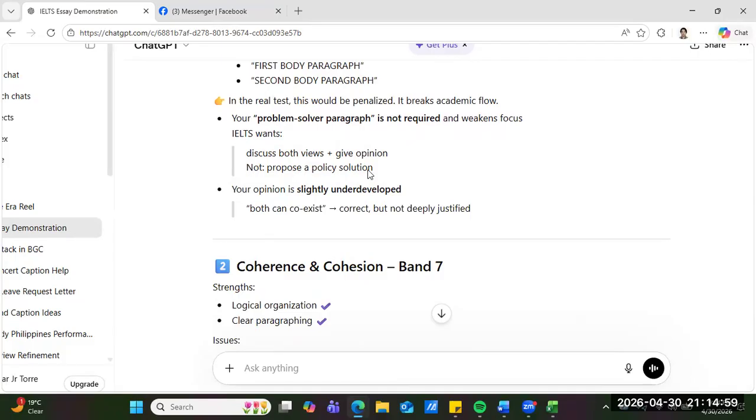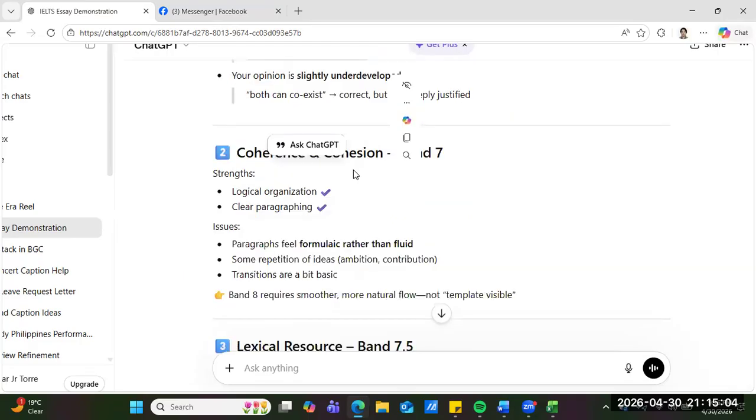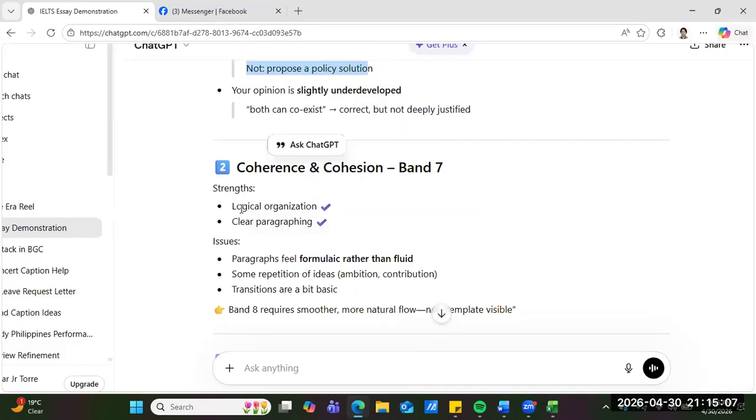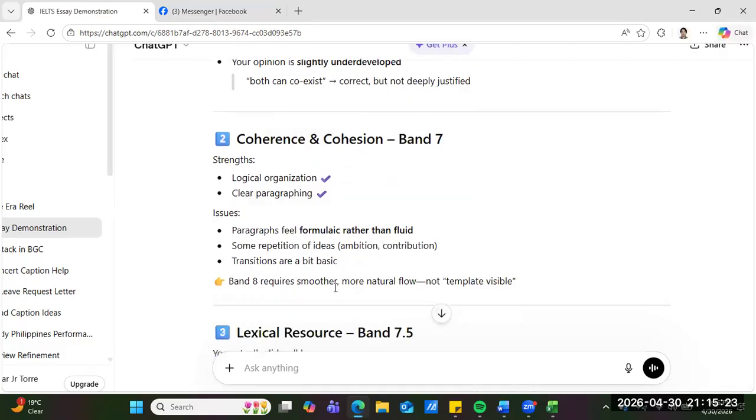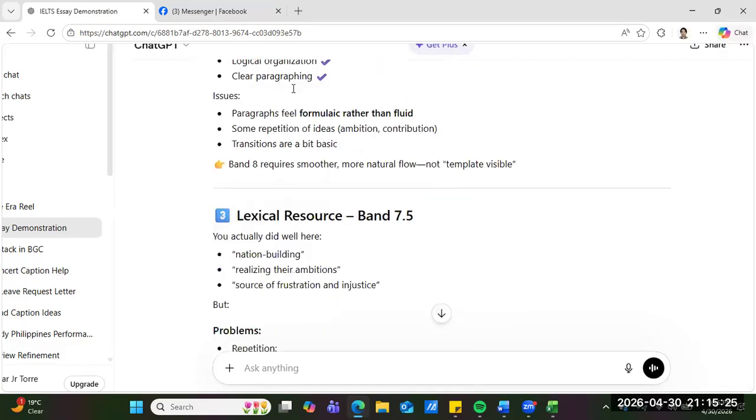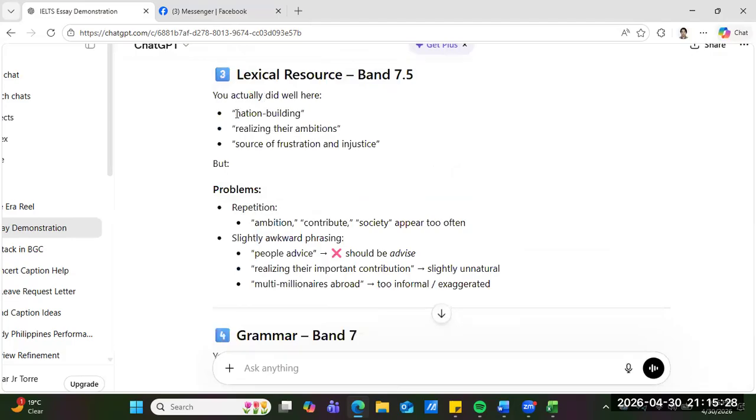Coherence and cohesion. Logical organization, clear paragraphing. Issues. Paragraphs feel formulaic rather than fluid. Some repetition of ideas. Transitions are a bit basic. So hard to score high in writing, guys. Lexical resource. You actually did well in nation building, realizing their ambitions, source of frustration and injustice. But repetition. Ambition, contribute, society, appear too often. Oh, advice with an S.